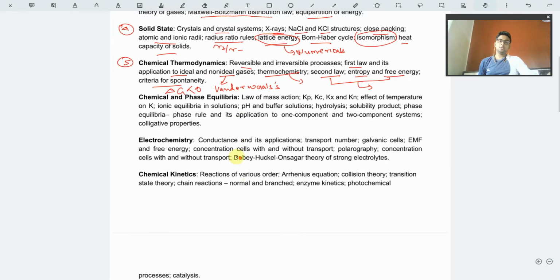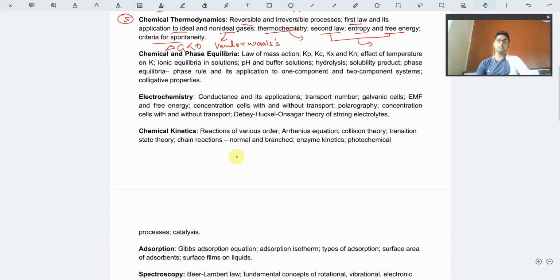Now, the continuation of chemical thermodynamics, that is chemical and phase equilibrium. In this part, we have to learn about the equilibrium constants at constant pressure, constant temperature, constant volume: Kp, Kc, and those things. Then the effect of temperature on these equilibrium constants, which comes from some formula.